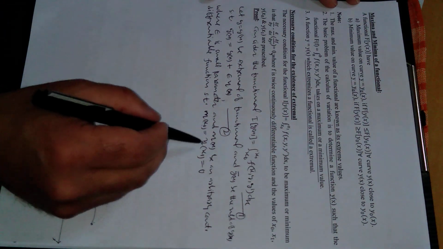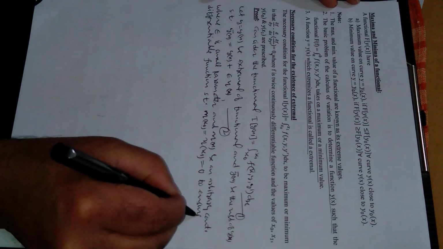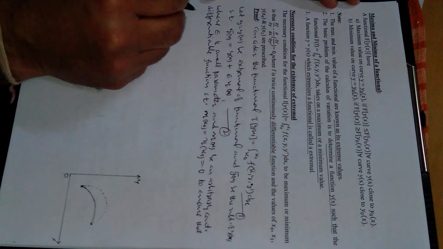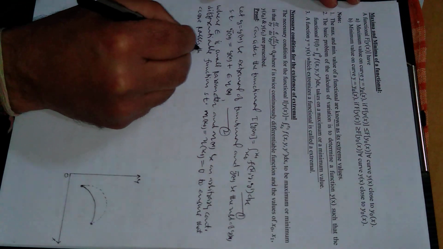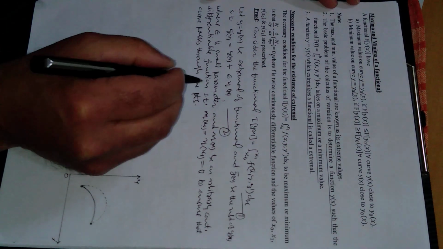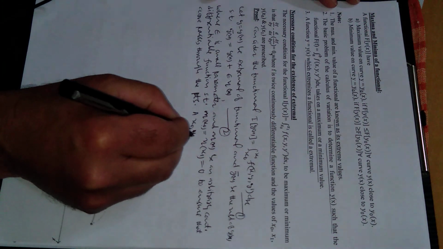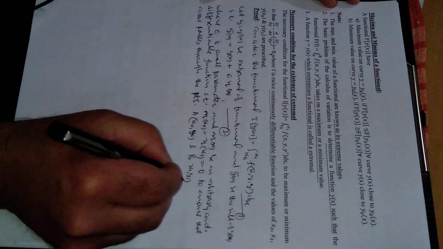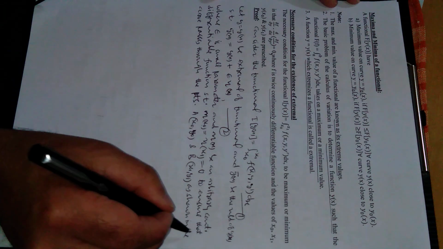Value of eta at x naught and x1 is 0. This is to ensure that curve passes through the points whose coordinates are points A and B, whose coordinates are A (x naught, y naught) and B (x1, y1) as shown in the figure.